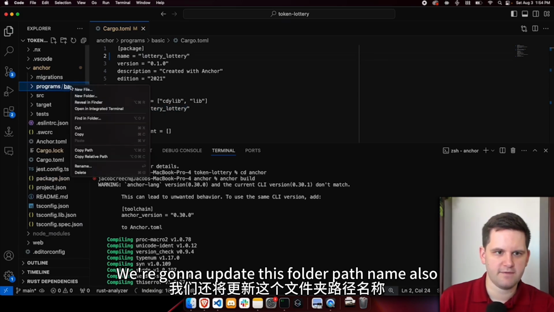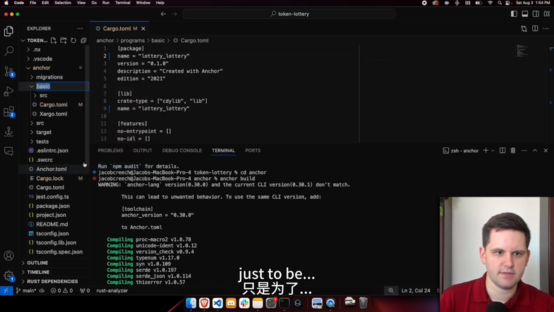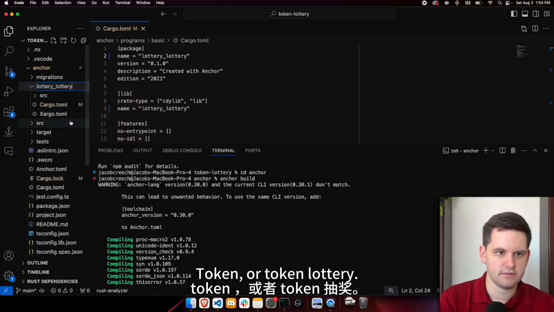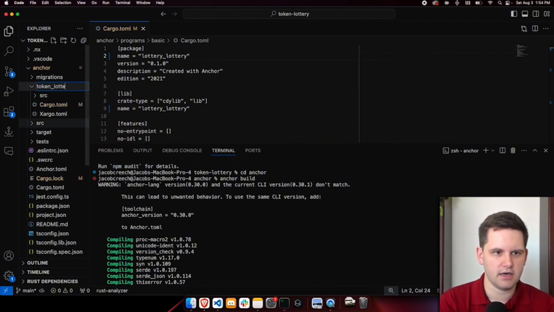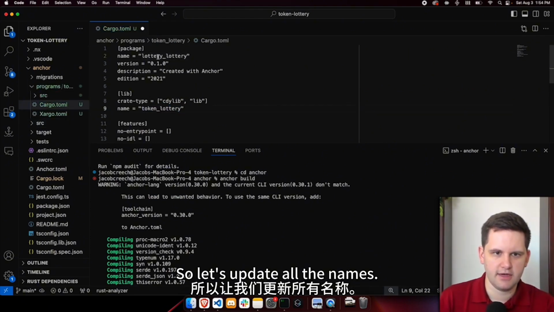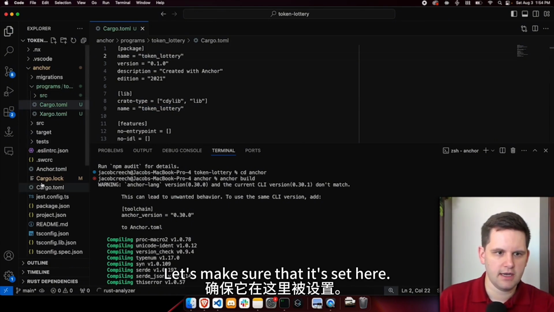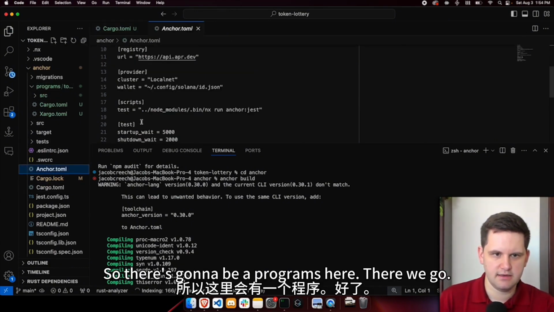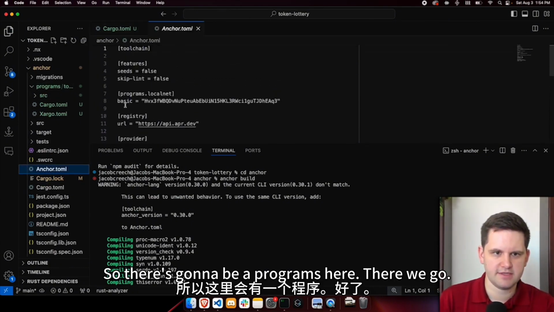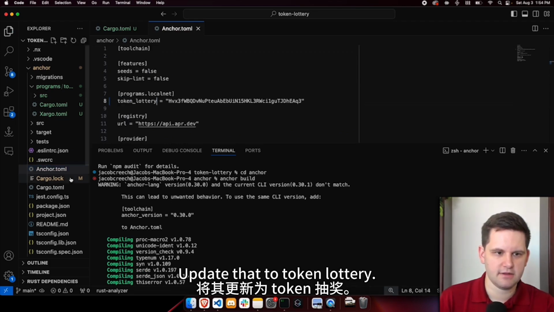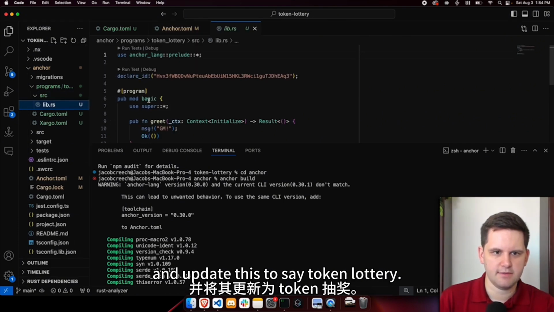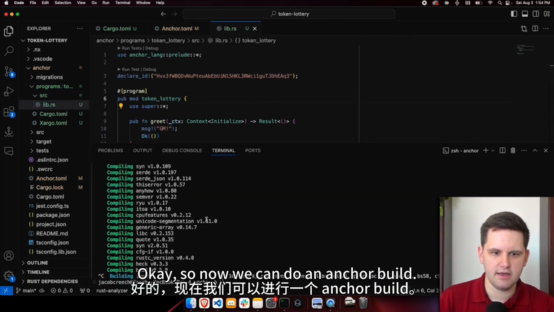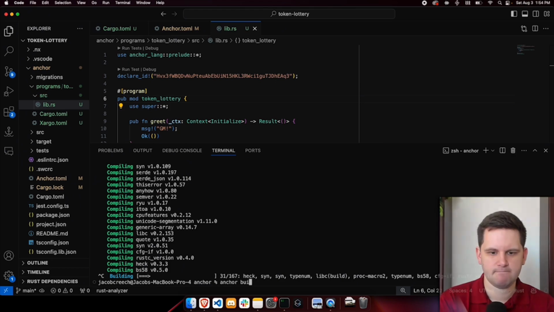We're going to update this folder path name also to be token lottery. Okay, token lottery. So let's update all the names. Let's make sure that it's set here. So there's going to be a programs entry here. There we go. Update that to token lottery. And then finally, we've got to go into our lib.rs and update this to say token lottery. Okay, so now we can do an anchor build.